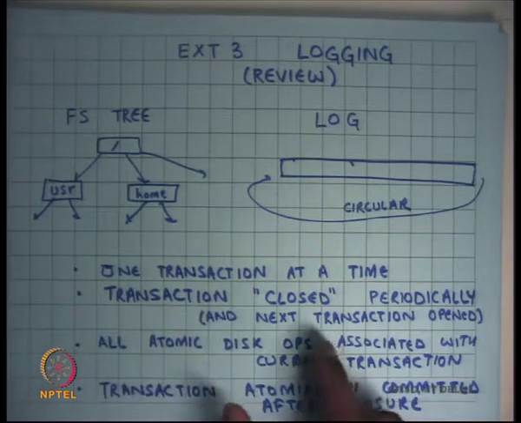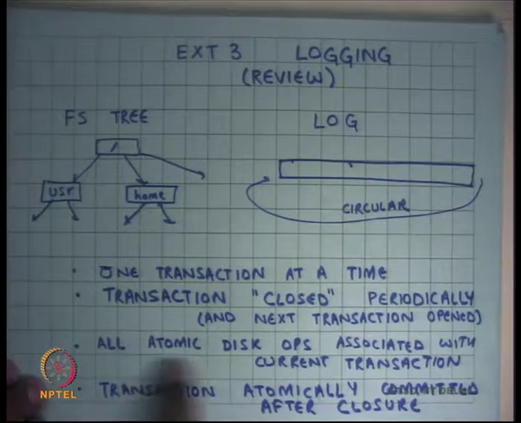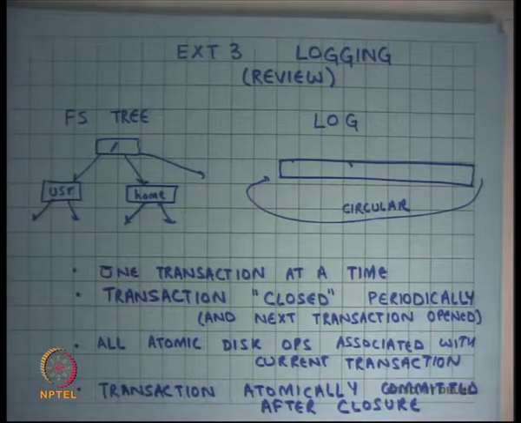Once you close a transaction, you also open the next transaction. So all atomic operations that start after you close the transaction will belong to the next transaction. All atomic operations that started before you close the transaction, irrespective of whether they have completed or not, will belong to the previous transaction. If they have not completed, the transaction will wait for those operations to finish before it starts committing them to disk. So all atomic disk operations are associated with the current transaction, and the transaction is atomically committed after closure.